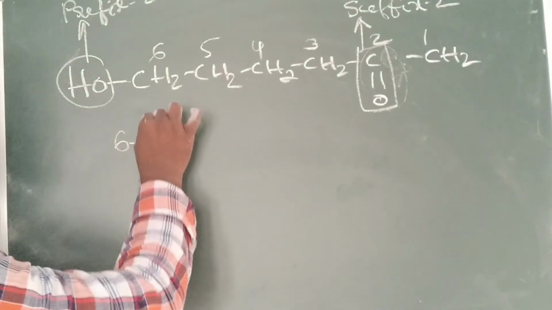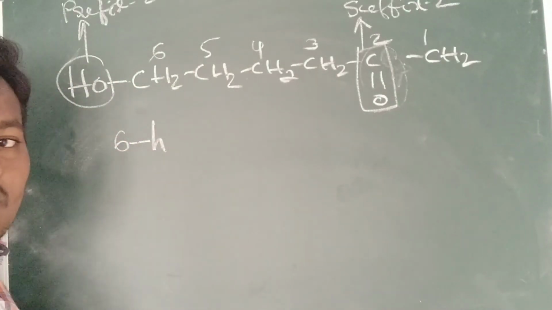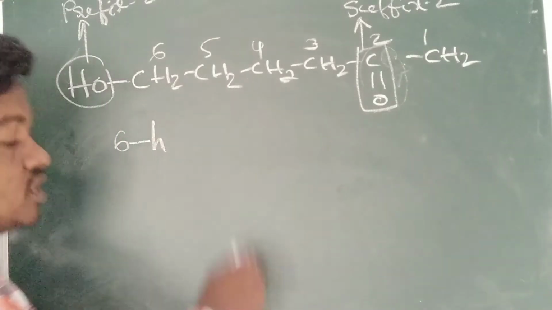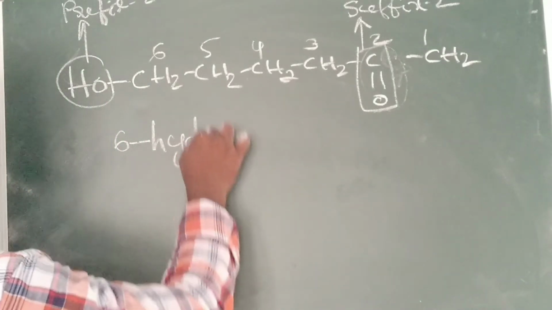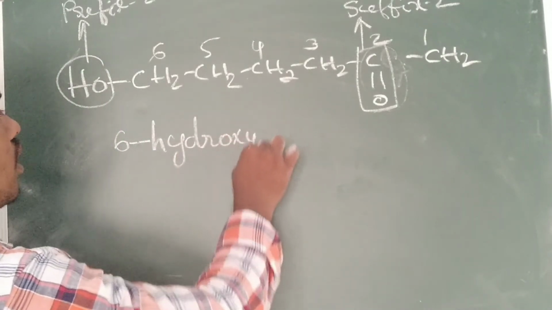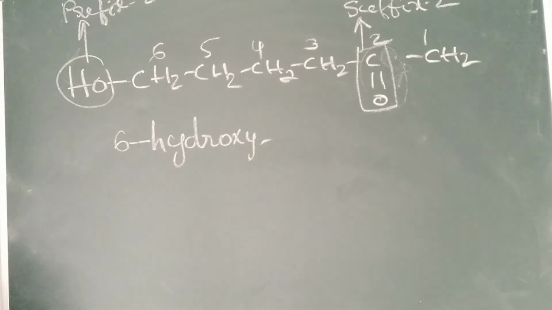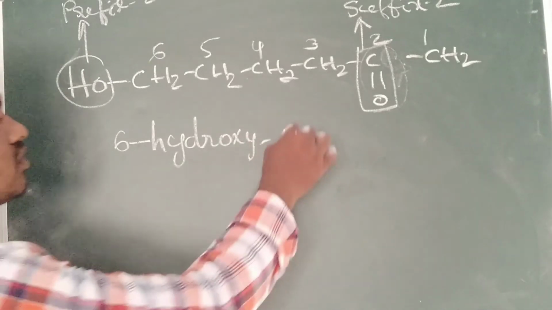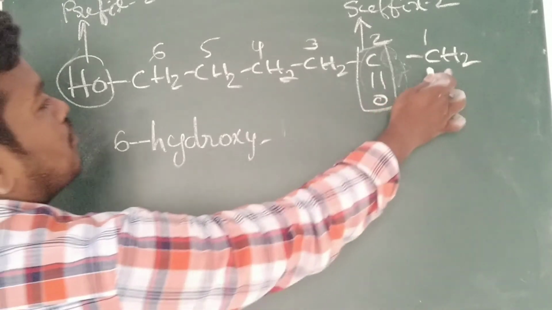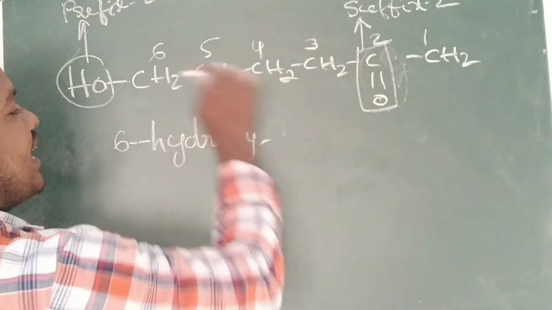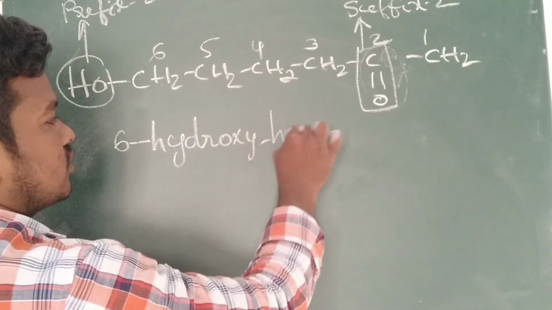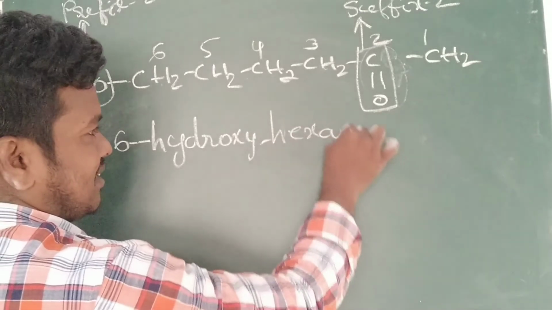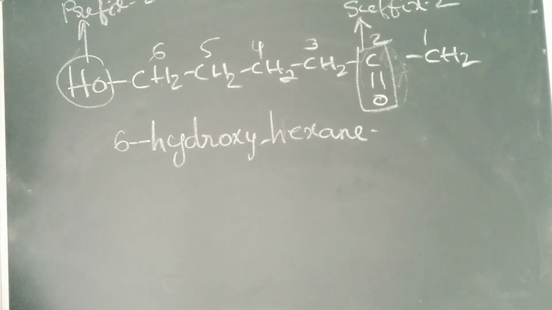So now, 6, what is there? All are hydroxy. We already made one table, no? 6 hydroxy. What is the root word? Meth, eth, prop, but, pent, hex. 6 hydroxy hexane. And the suffix is presented on which position?